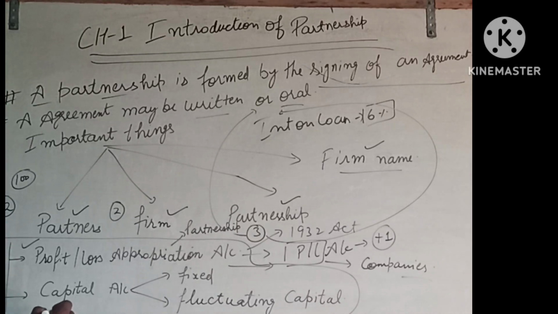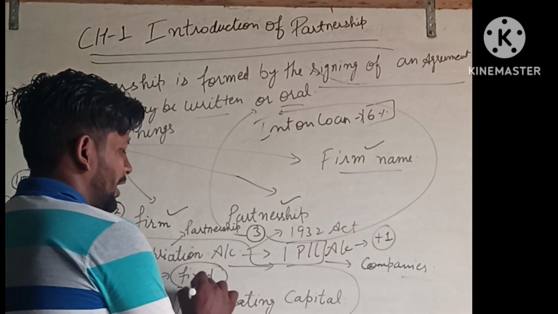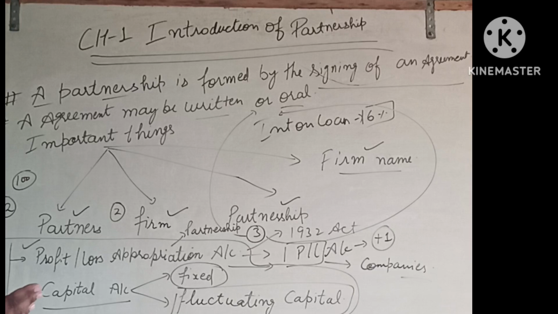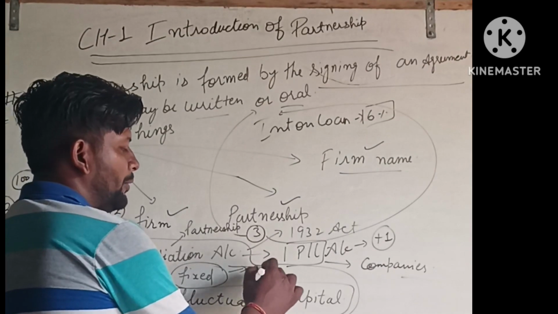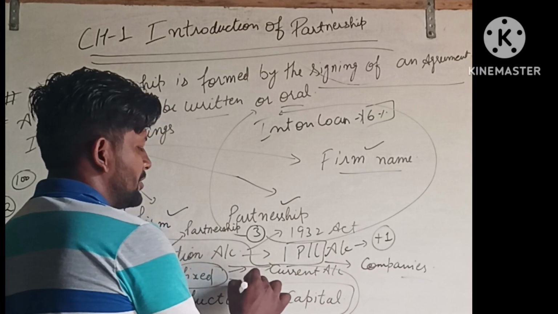The second important thing is the capital account. Here we discuss two types of capital account: the fixed capital account and the fluctuating capital account. They have only a single difference. In the fixed capital account, two accounts are opened: a current account and a capital account.